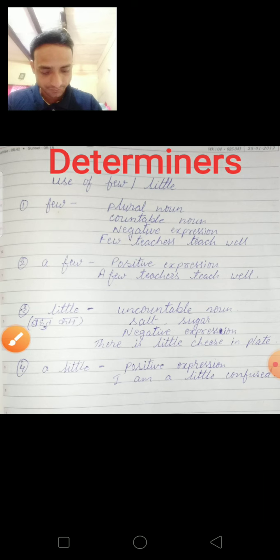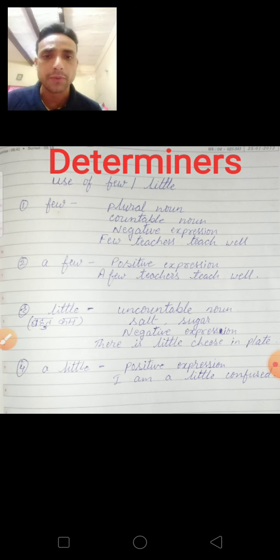Next, she has blank coins. So there she has a few coins will be used. I'm repeating it again. Few is used to express the plural noun, countable noun, and negative expression. A few is used for any positive expression. Little is used with uncountable noun and negative expression, and a little is used for positive expression.